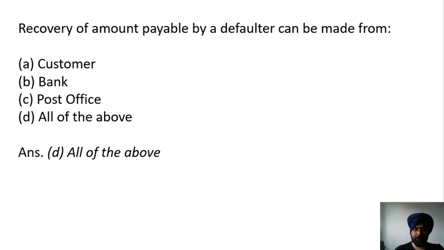Therefore, if a person makes a default in payment of GST, then the GST can be recovered from the customer of the defaulter, because if the person is liable to pay the GST defaulter, then the amount can be directly recovered by the GST officer from that customer. Similarly, if the person has a bank account, then notice can be given to the bank by the GST officer that the amount has to be paid directly to the GST department and not to the GST defaulter. Similarly, to the post office, notice can be given by the GST officer and recovery can be made.